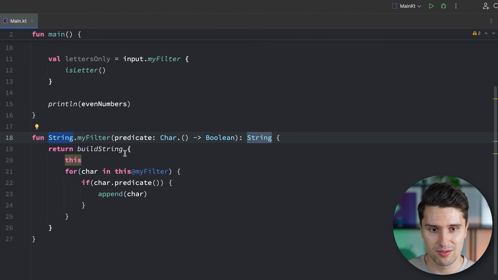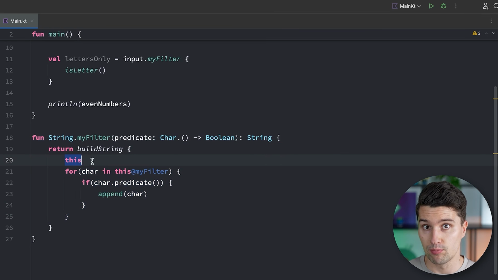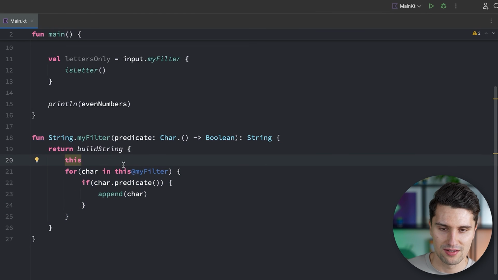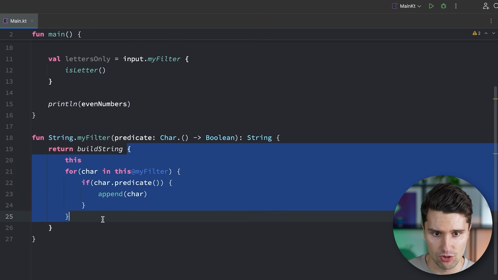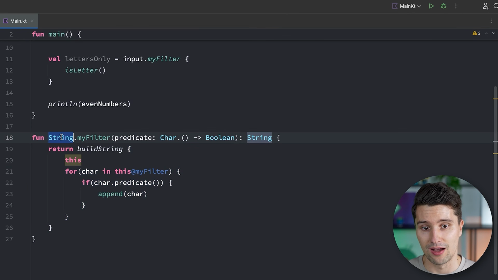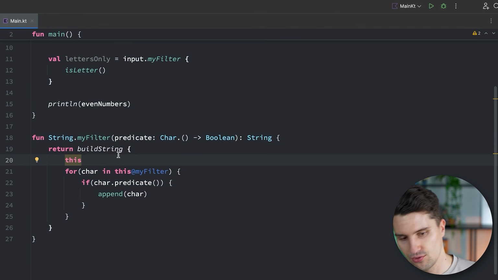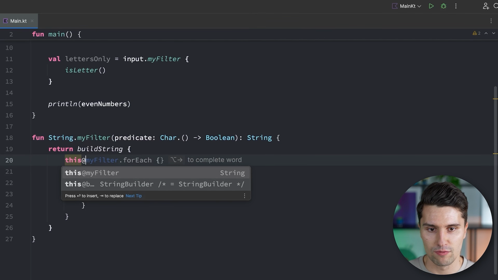So if we have multiple such contexts, and we want to reference a specific object outside of the current scope, so inside of this build string scope, we want to reference the string outside of this scope, which also must be referenced with this, then we need to simply use this notation here.